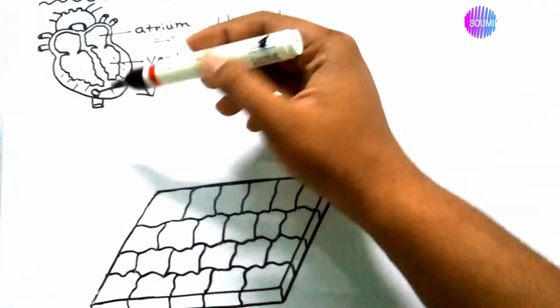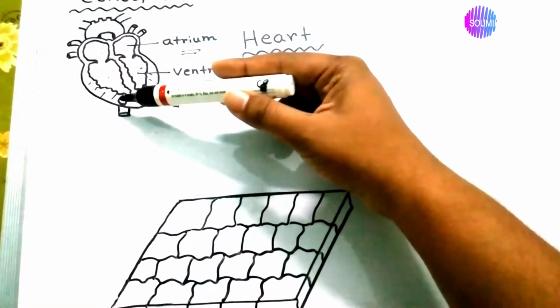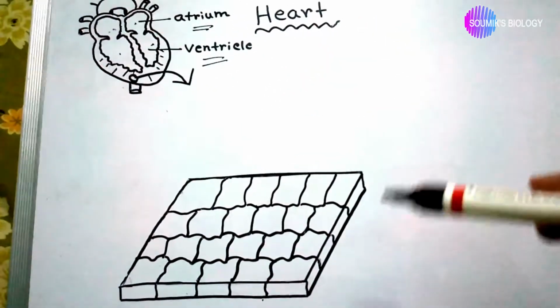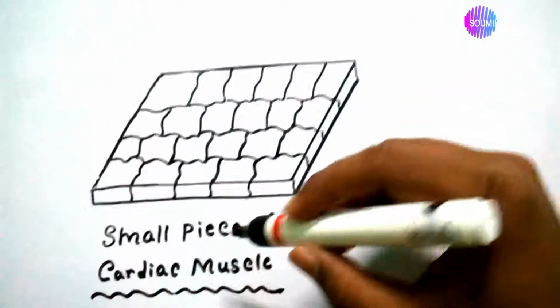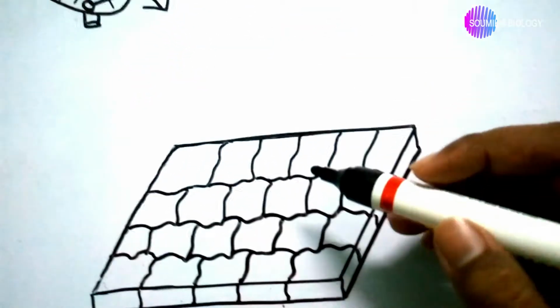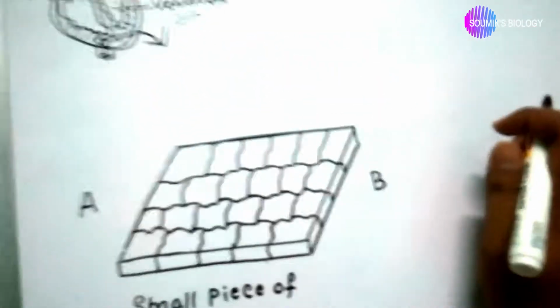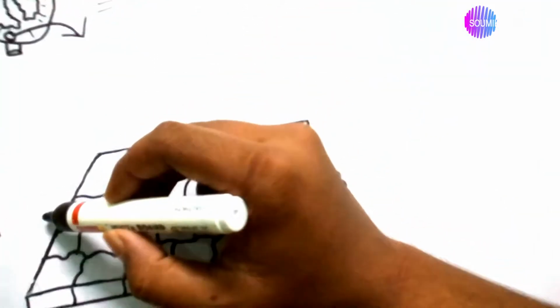Okay, we imagine that a small piece of the ventricular muscle tissue is represented here in a large size, a small piece of cardiac muscle from a heart. Imagine this is point A, this is point B, and we connect a galvanometer to this.